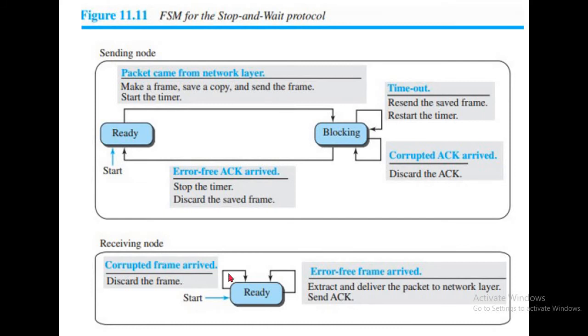In the receiving node, it is waiting in the ready state.